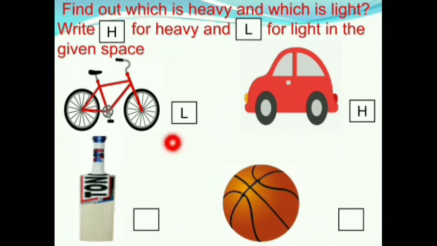Next we have a bat and a ball. Which one is heavier, bat or ball? Yes, the bat is heavier than the ball. So we should write H for the bat. And the ball is lighter than the bat. So we should write L for the ball.